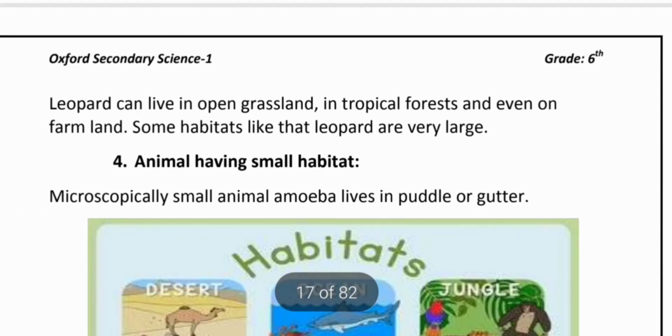Next, students, a leopard can live in the open grassland, in tropical forest, and even on farmland. Some habitats, like that of the leopard, are very large. Animals having small habitats: some animals have small habitats, like microscopic organisms, the amoeba. They live in a gutter or in a puddle. They live in small habitats.